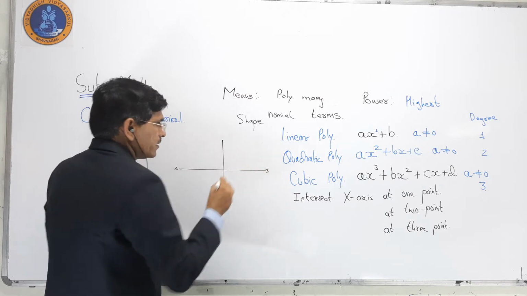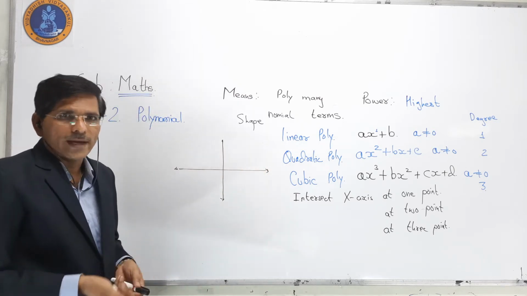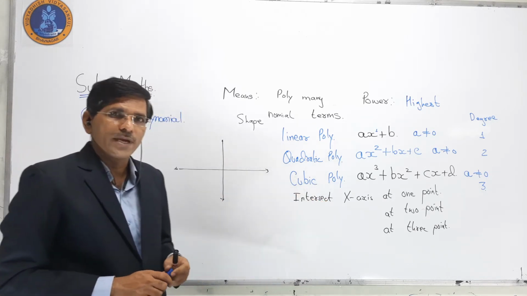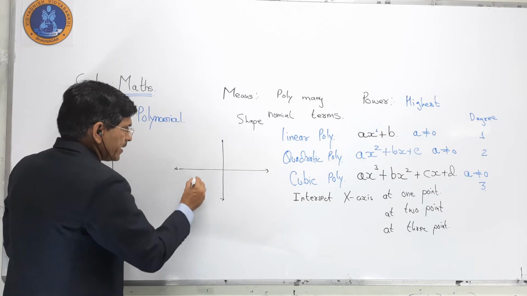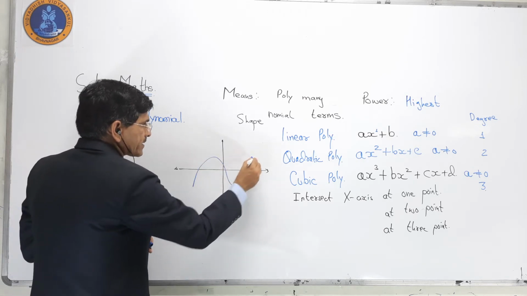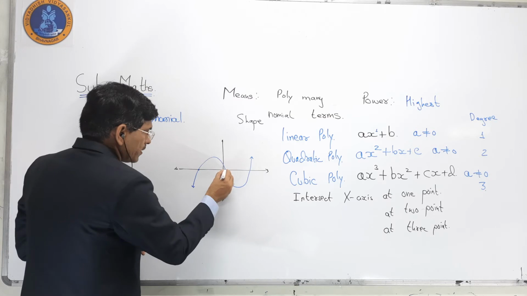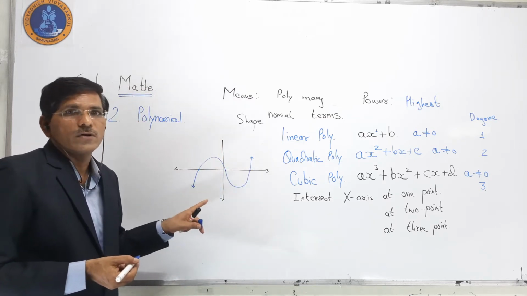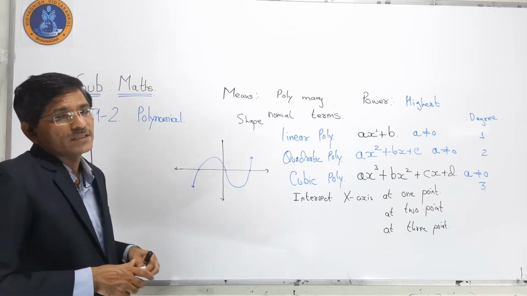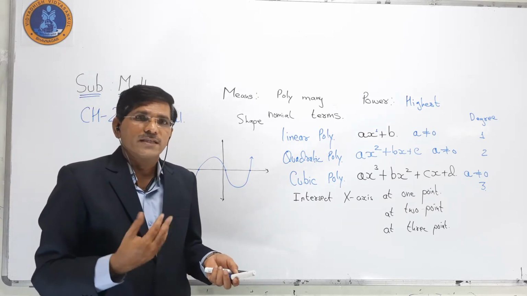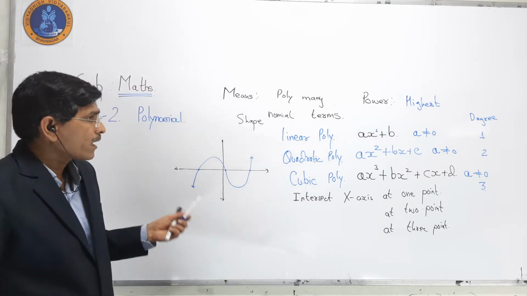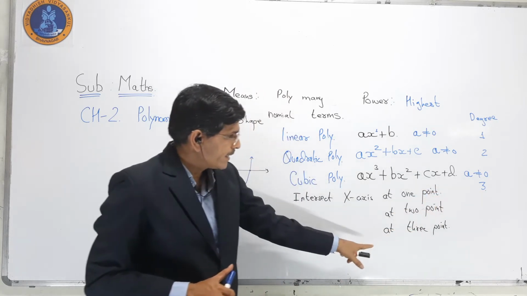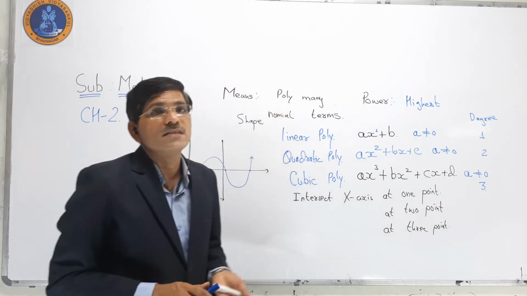If we go through it, x-axis and y-axis. For the curve, we are discussing the cubic. For the curve, it will intersect the x-axis at 3 points. So it means it is a curve, because it is not a straight line. That is why it will be a curve. Now here we can say degree 3 intersects at 3 points, that is the maximum.